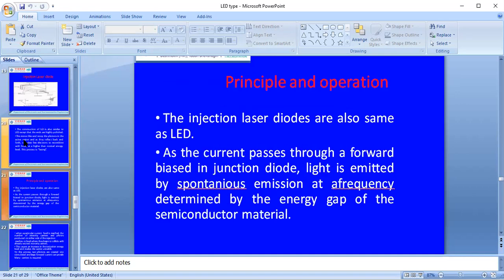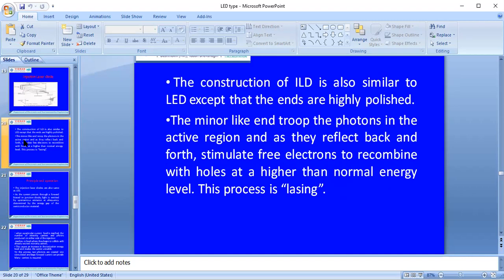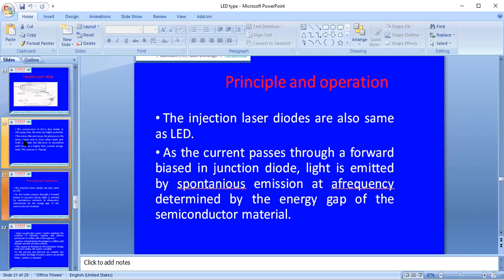So that will be constructed as an LED, except with polished ends, the polished edges of the LED, which is called an injection laser type of diode. Now we will see the principle and operation of the injection laser diode. It is the same as an LED: as the current passes through the forward-biased p-n junction diode, light is emitted.